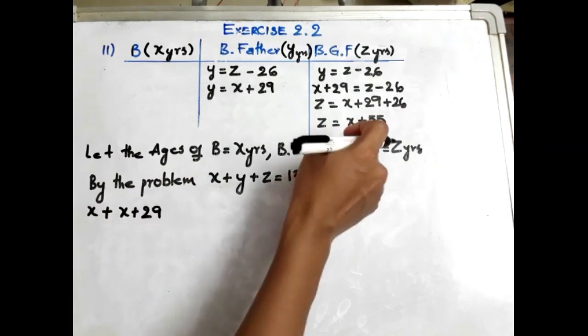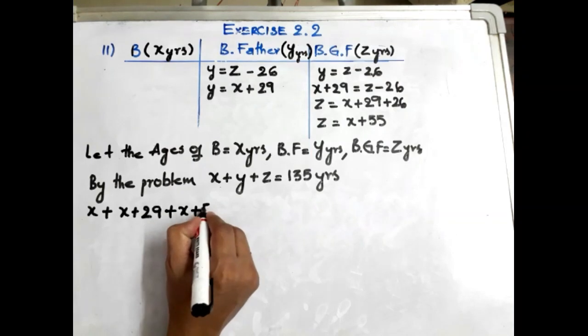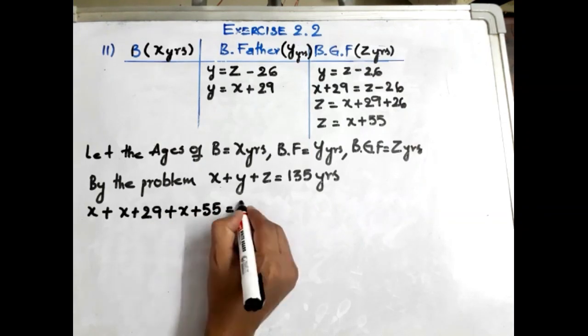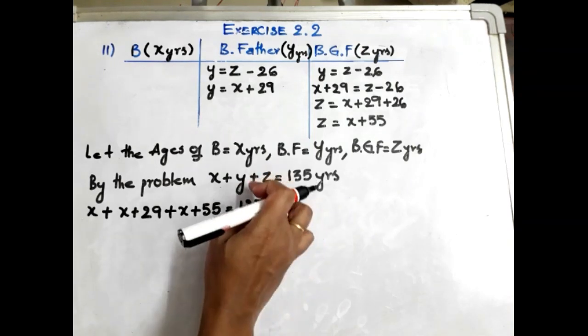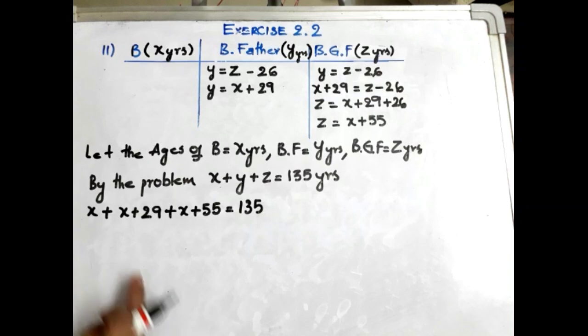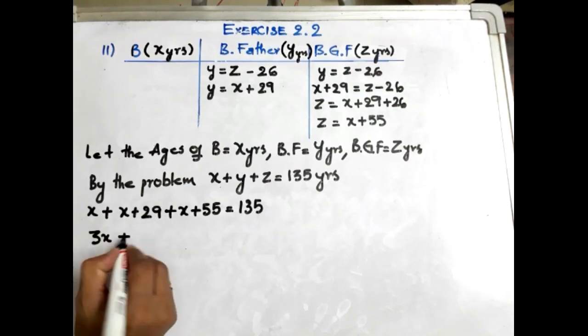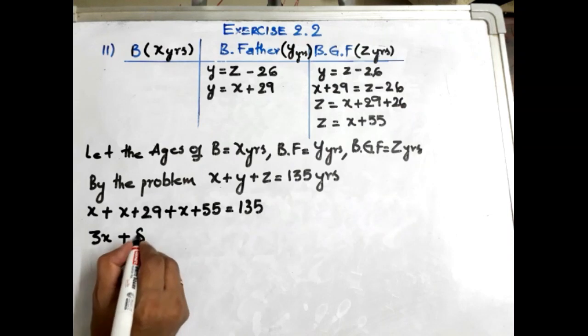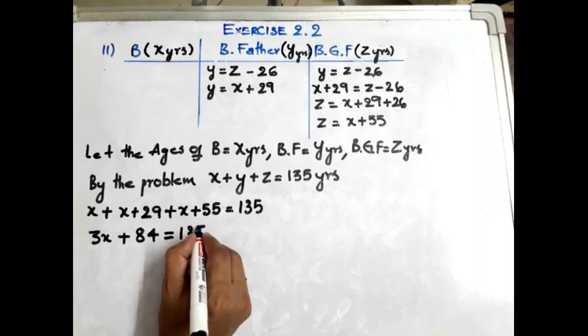And what is the value of Z? X plus 55 is equal to 135. I just substituted the values of Y and Z. Now X plus X plus X, 3X, plus 29 plus 55, that is 84, is equal to 135.